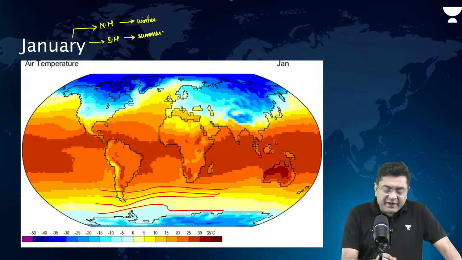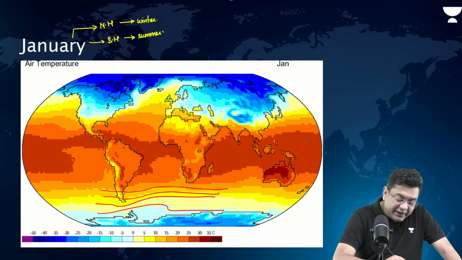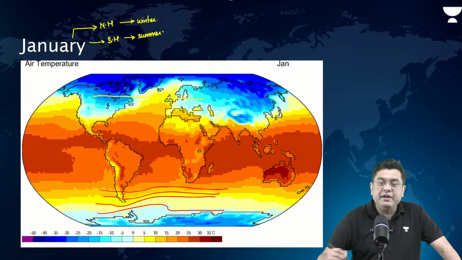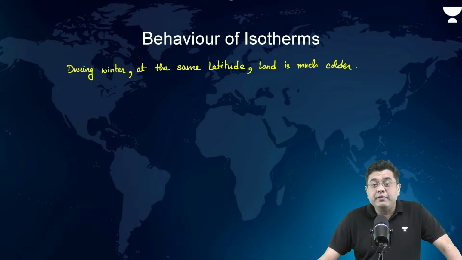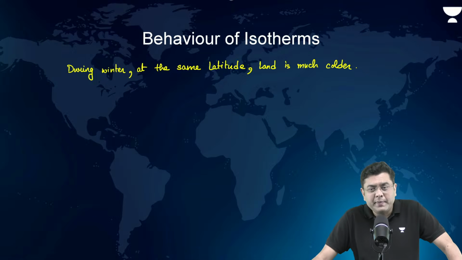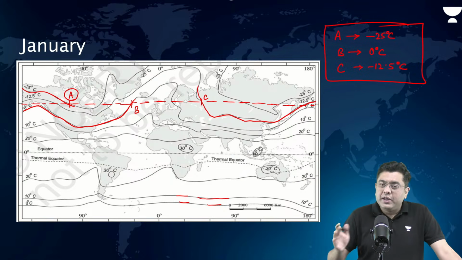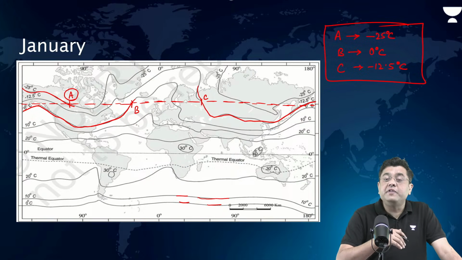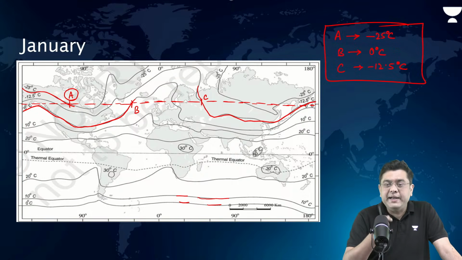That is what we got with the thermal image also. That at the same latitude, the land is much colder, water is comparatively warmer, right? So, land is much colder and water is comparatively warmer. Oceans are warmer.